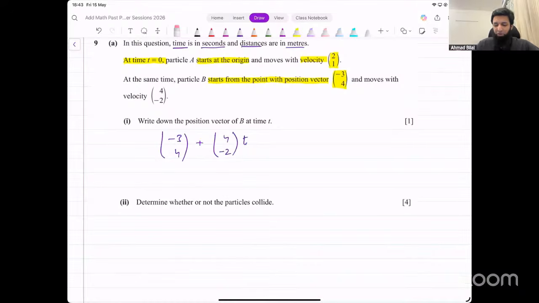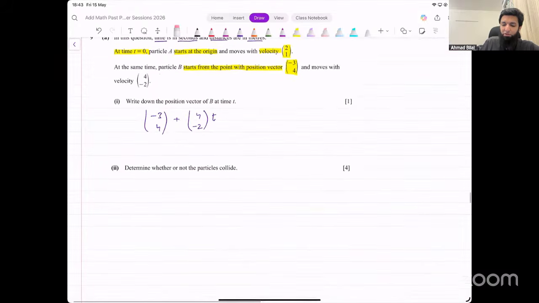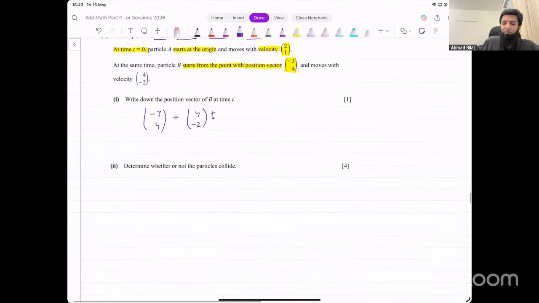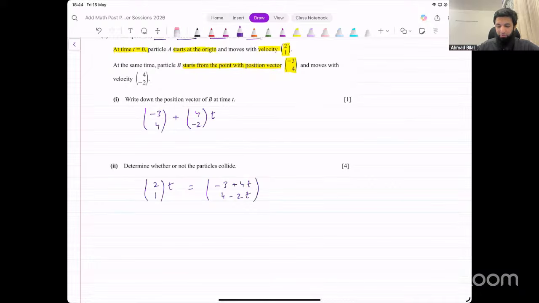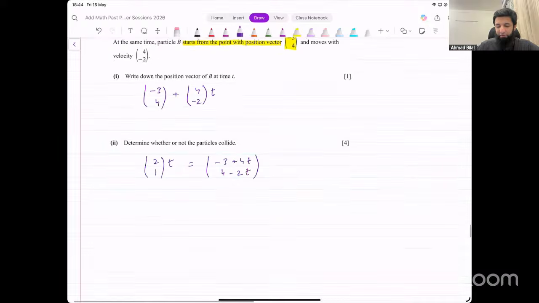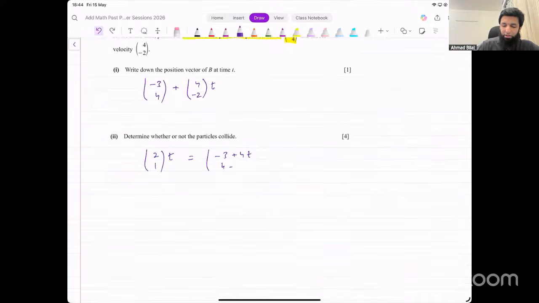So what we do is we put the position vectors of both of them equal to each other. What's the position vector of the first particle? It was starting from origin, so the position vector would just be the velocity vector multiplied by time, right? You can say 0, 0 plus 2, 1t, or just 2, 1t directly. That must equal -3, 4 plus 4t and -2t. We should get some solution of this equation if they do indeed collide.